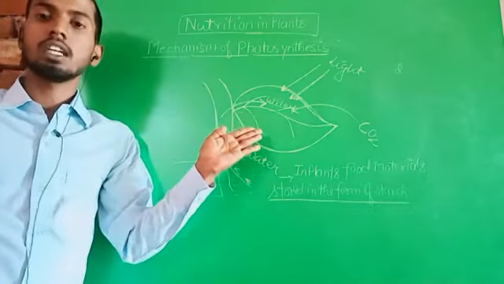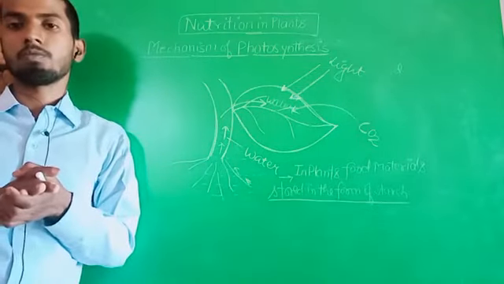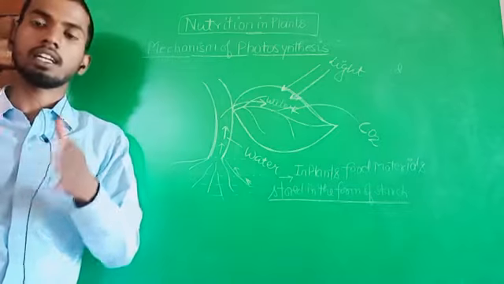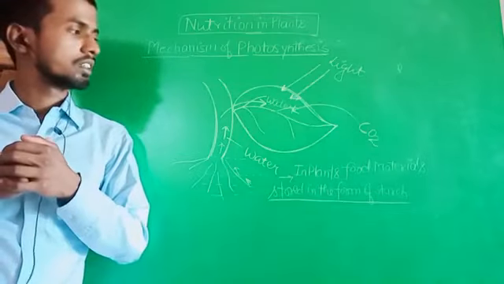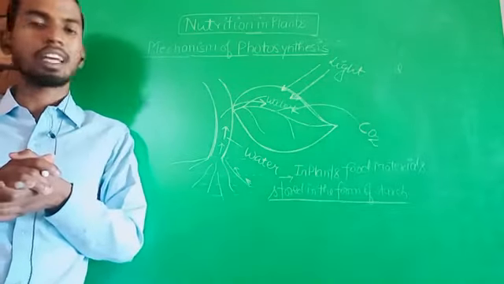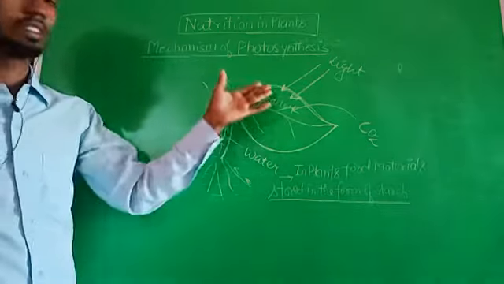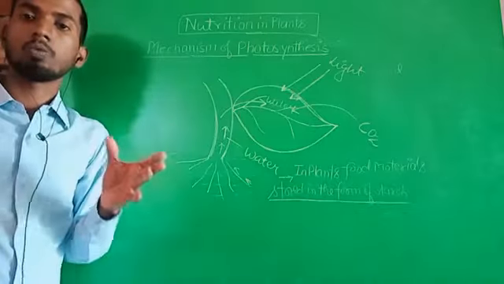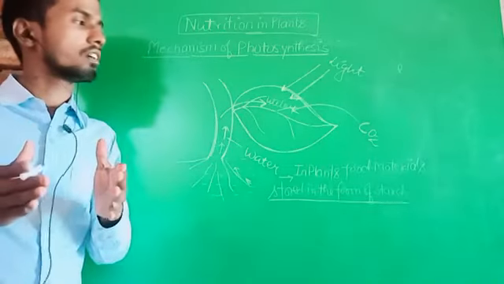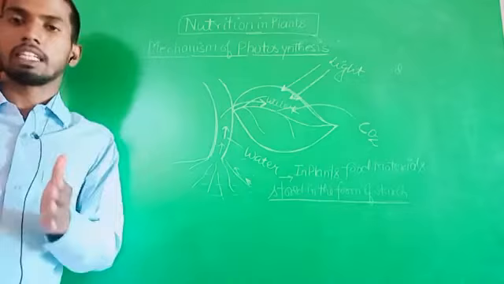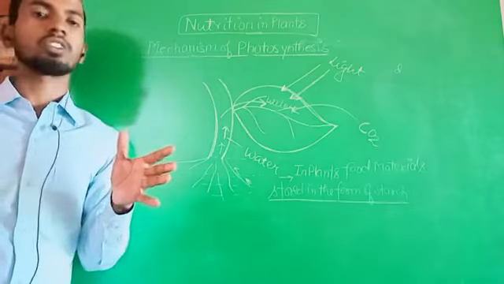Now, this diagram explains or represents the mechanism of photosynthesis at the level of class 10th. In higher classes, we study the various cycles related to photosynthesis, but at the level of class 10th, this diagram represents how the photosynthesis process takes place, how plants take these factors or raw materials which are essential for photosynthesis. Now it is clear.